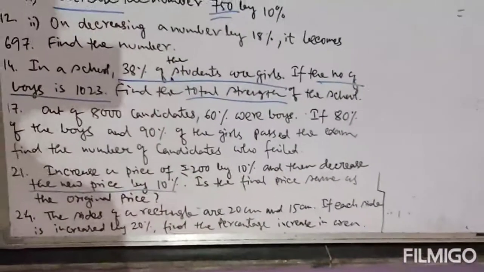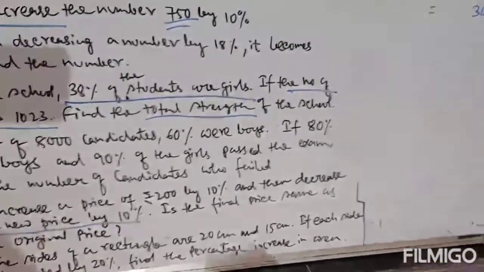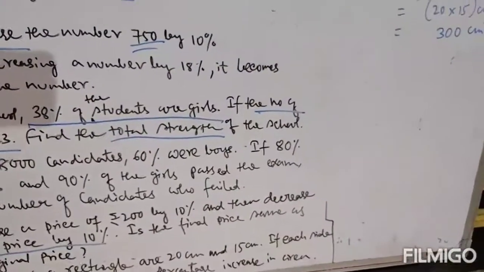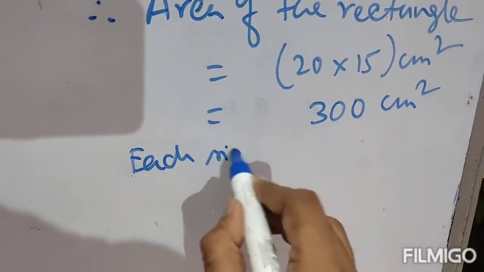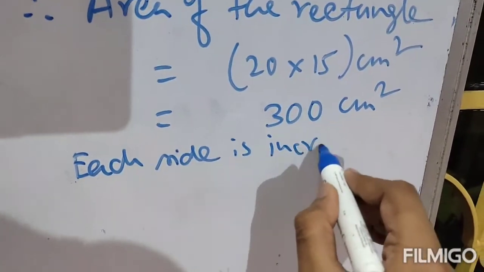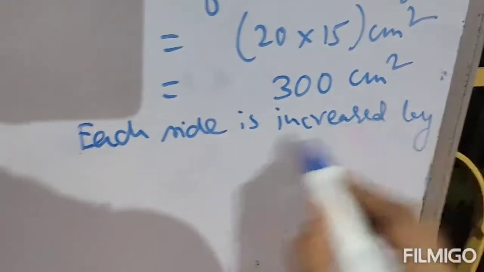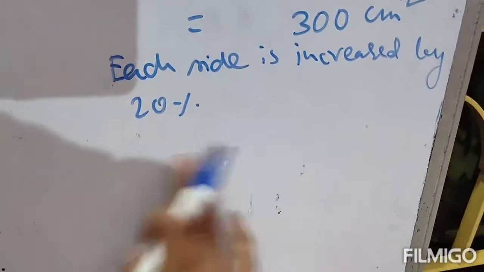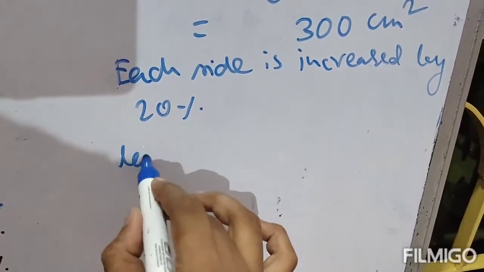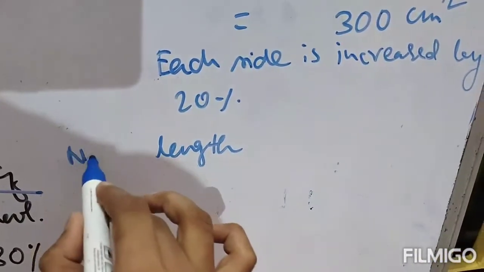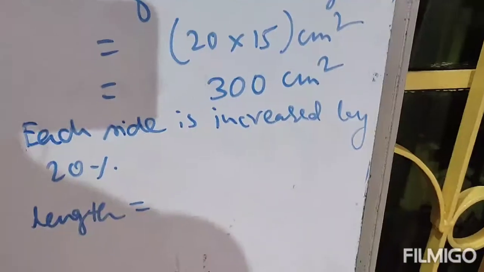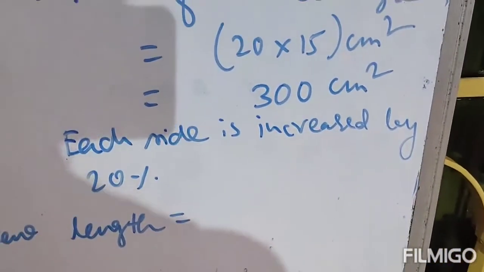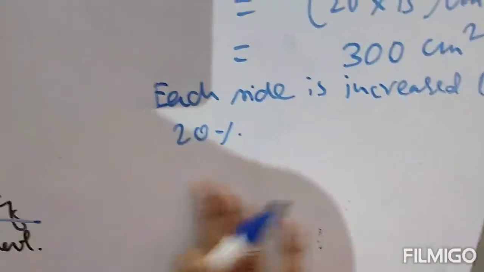Now each side is increased by 20%. That means length is increased by 20% and breadth is also increased by 20%. So we have to find out the new length and new breadth. Clear? Just write, each side is increased by 20%. That means the initial length was 20 centimeter and it is increased by 20%. Just write here, increased length.